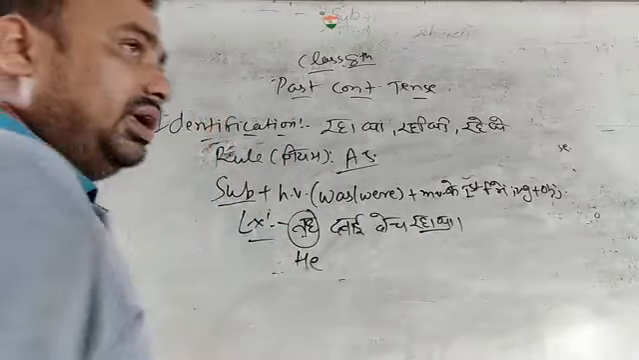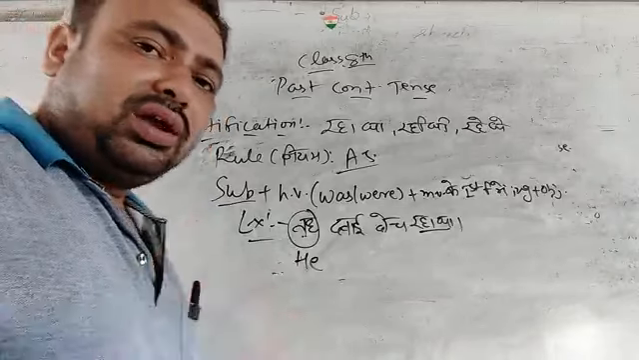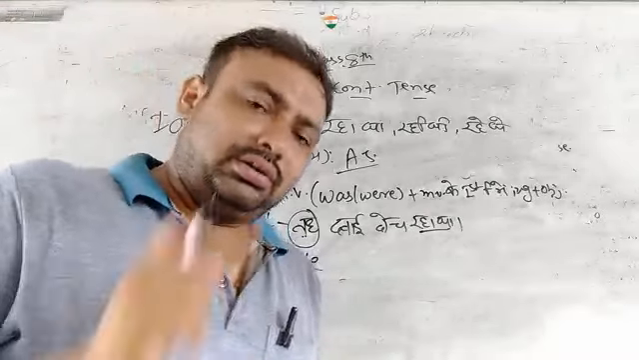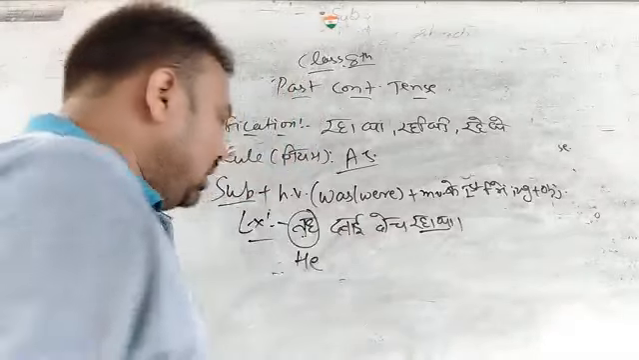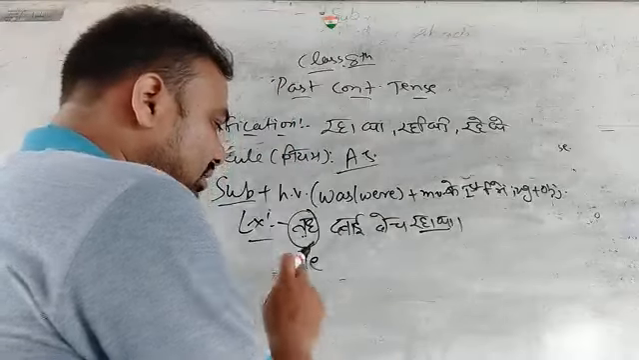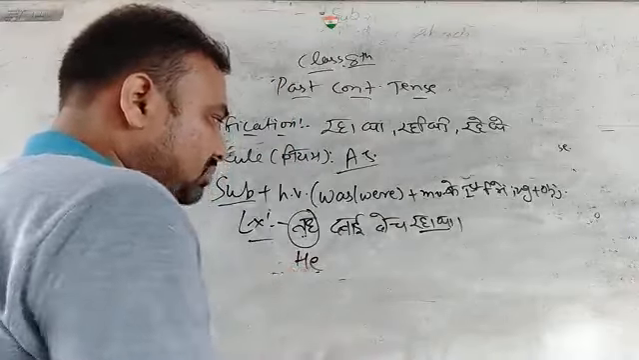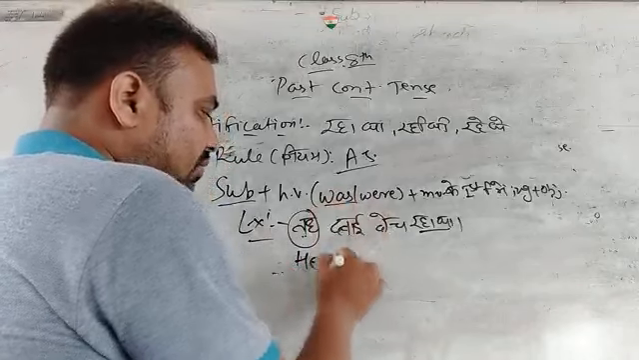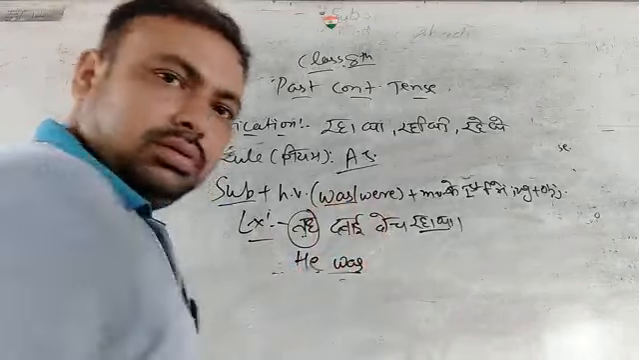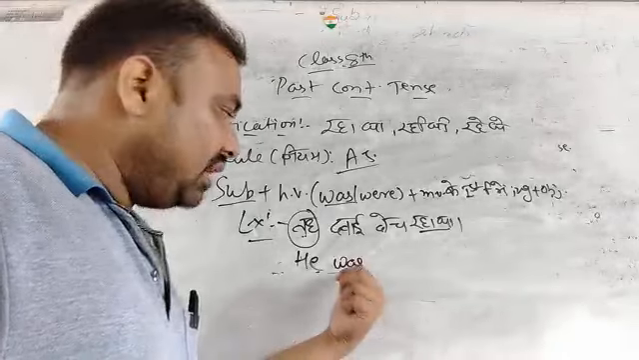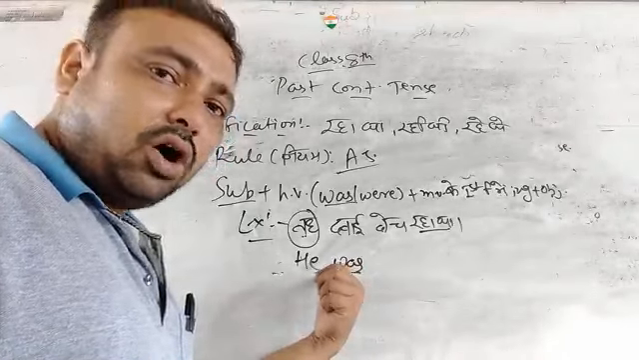Now he, what is he? Is it plural or singular? So quick, you should answer quickly. It is singular. So with the singular subject we use the singular helping verb was. With the singular subject we have used the singular helping verb was.